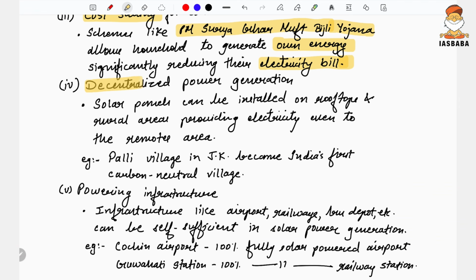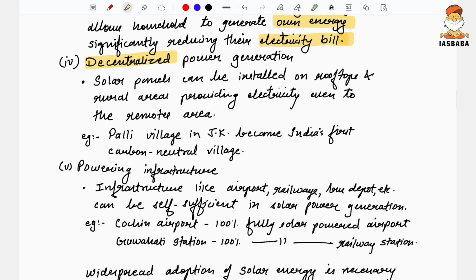It also helps in decentralization of power. Take the example of thermal power plants. The electricity is produced there, and then it is transmitted. In a hydroelectric project, it is the dam where the electricity is produced, and then it is again transmitted. So those are centralized power plants.